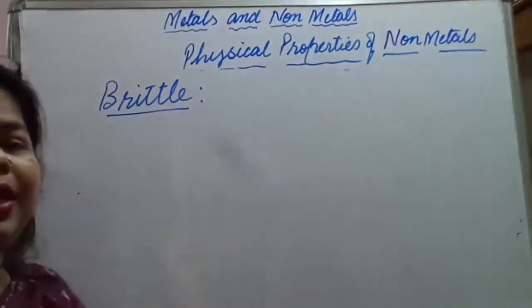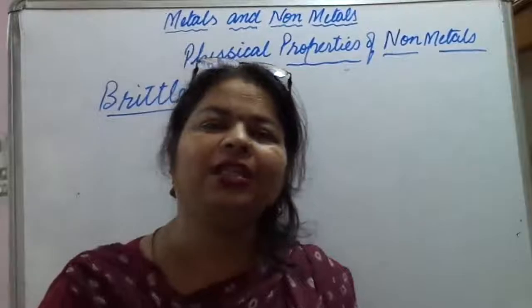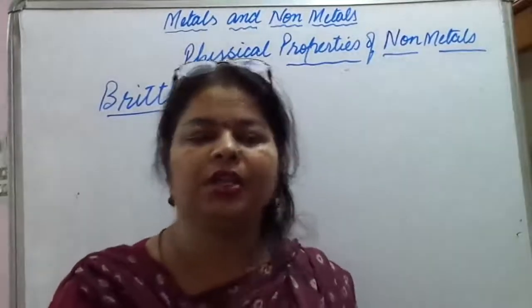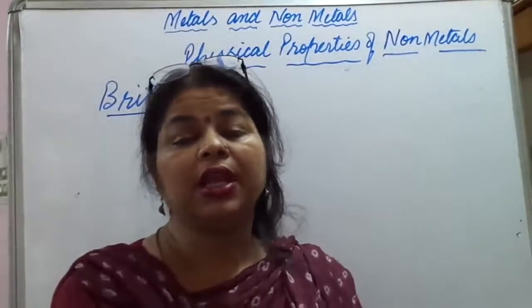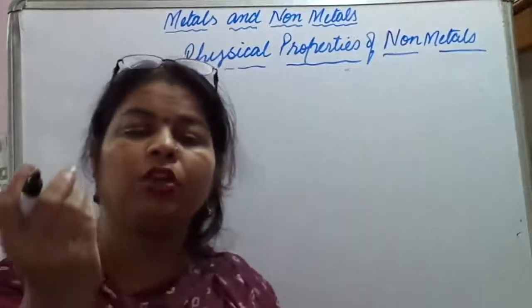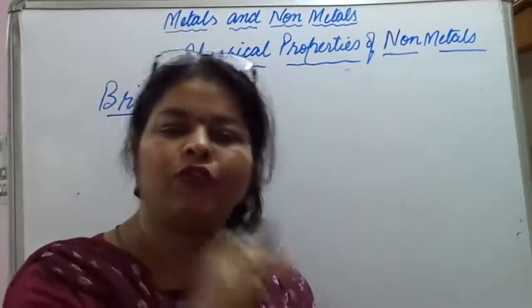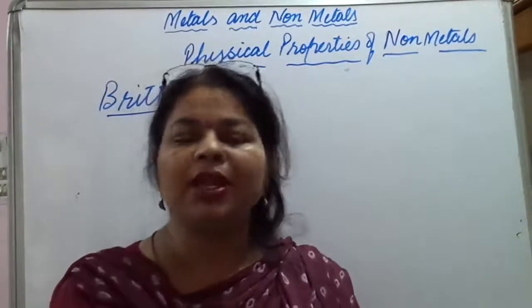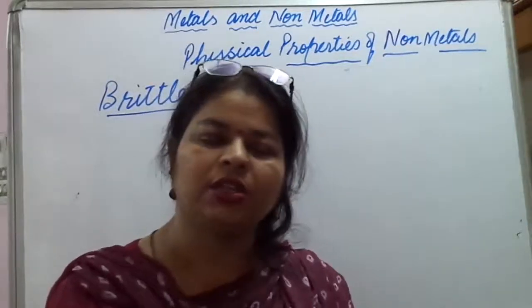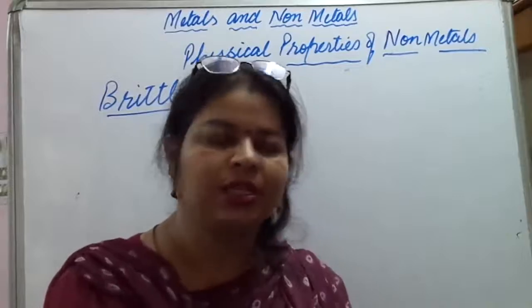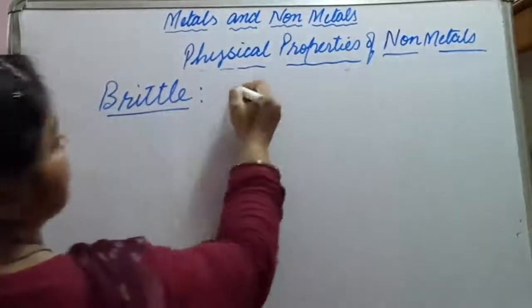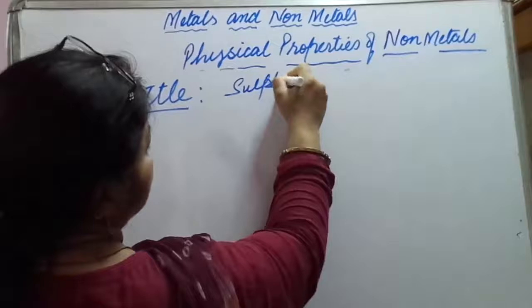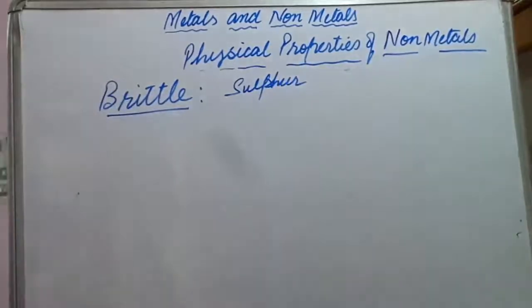Their strength is very less and they are highly brittle in nature. They can easily break on applying force, and this property is known as brittleness. So non-metals are found in the solid state and are very brittle, for example sulfur, a non-metal which is quite brittle in nature.